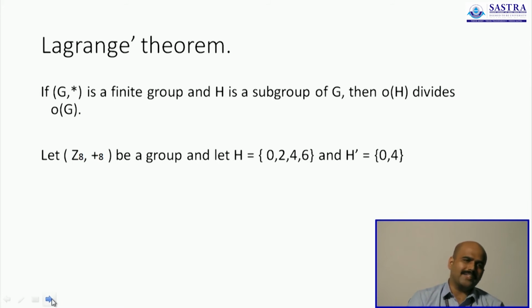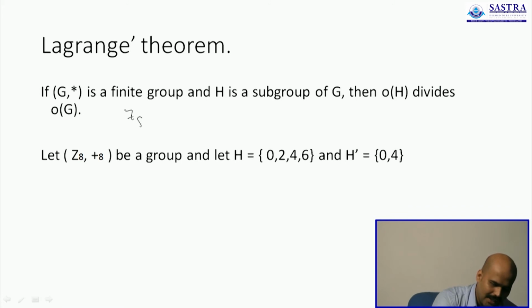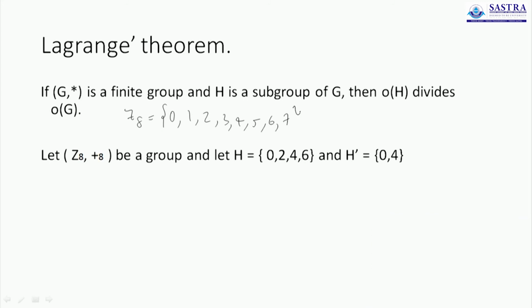I'll give you one more example for the same. Let's consider the set of all integers modulo 8. Integers modulo 8 is similar to what we discussed yesterday. It's just the set of all remainders you get when you divide a number by 8. So Z8 will contain 8 elements: 0, 1, 2, 3, 4, 5, 6 and 7. Only these 8 remainders are possible, and I put all of them inside a box.